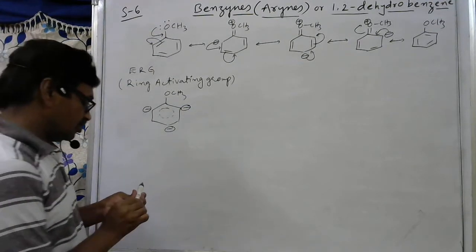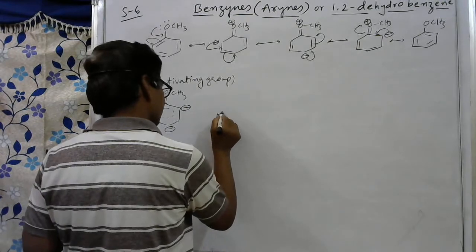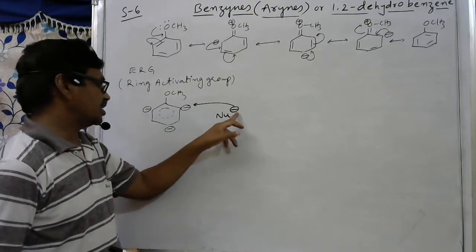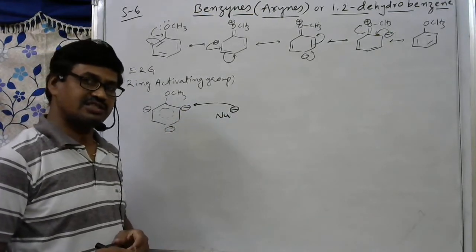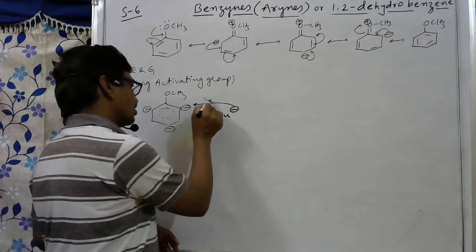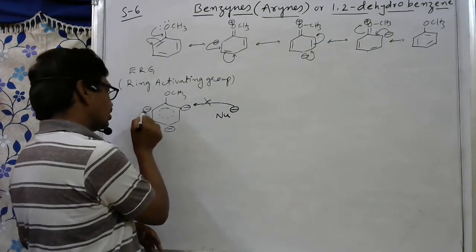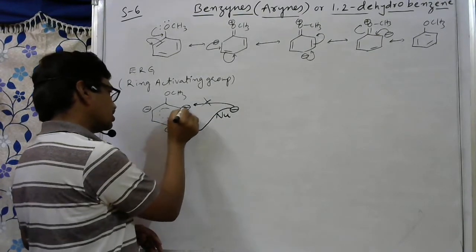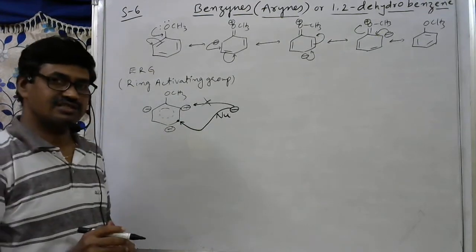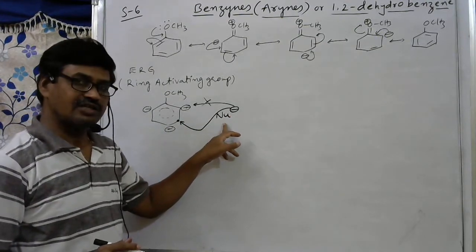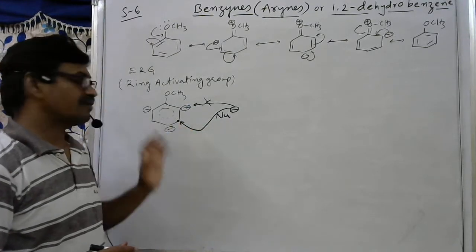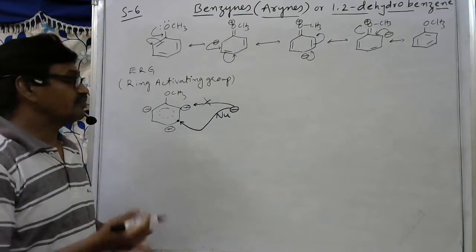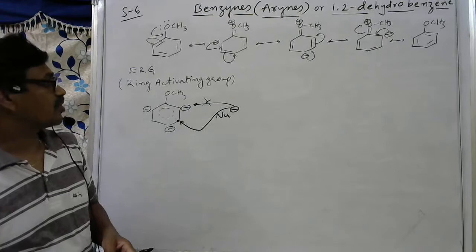So the incoming group, for example nucleophile, Nu minus, will not attack here. Why will it not attack here? Because between negative and negative, there will exist some repulsion. So this attack is not correct. This attack also not correct. This attack also not correct. So it will prefer to come here, because compared to these two positions, here the electron density is somewhat less. So the nucleophile approaches this carbon, which is meta. This knowledge you should have to understand which is the major product and which is the minor product.